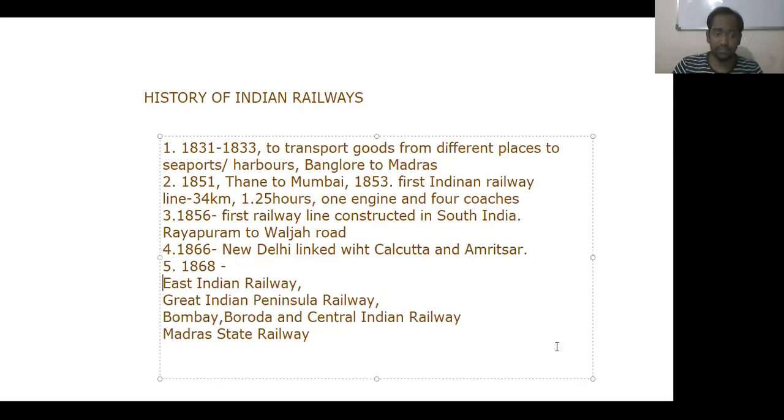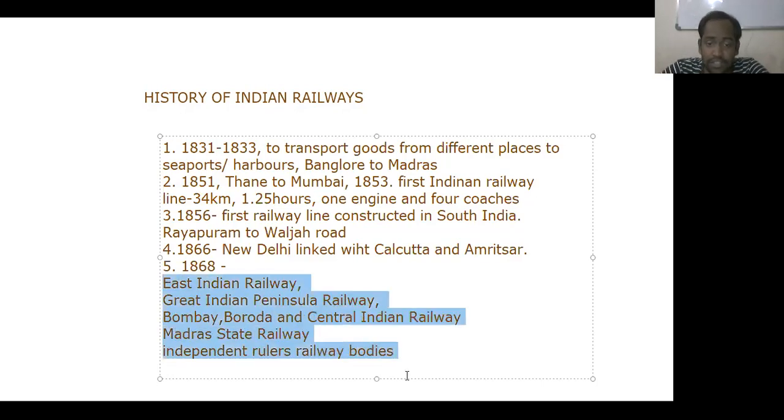Madras State Railway. These four are the major bodies, and they also made some other bodies to construct railway lines between states or within states. Understand or no? So they are independent rulers' railway bodies. So like this, five major railway bodies have been established to construct railways all over India. Some few of them are government and a few of them are private bodies.